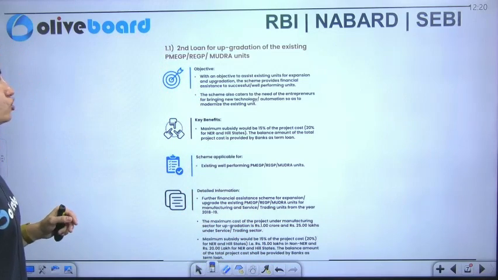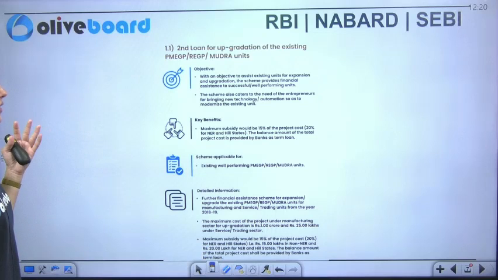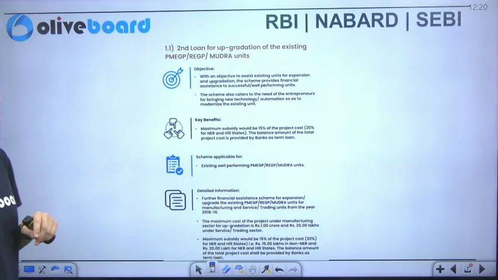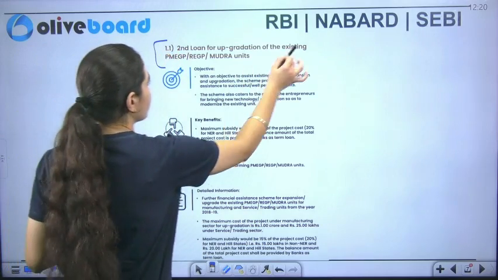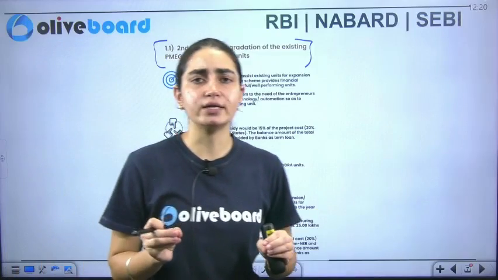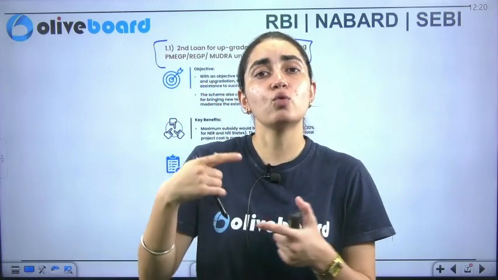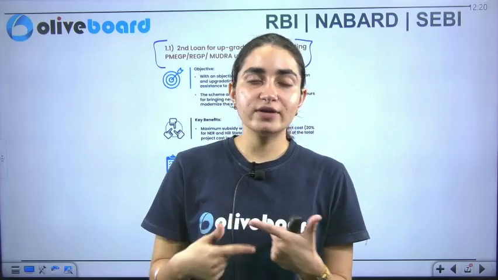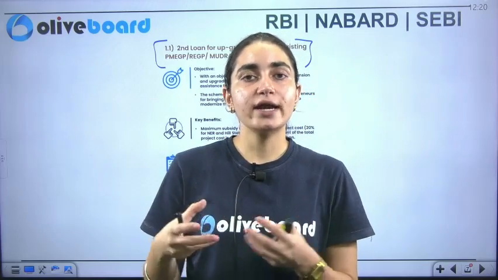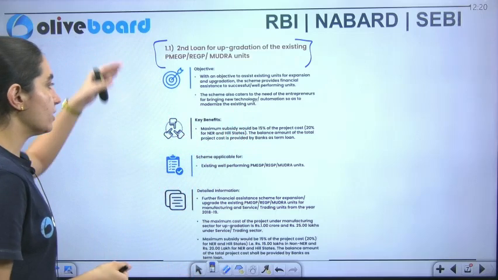Second, loan for the upgradation of the existing employment guarantee program, MUDRA, or you have this regional employment guarantee program as well. Now, considering that you have already set up your micro enterprises, maybe in rural areas, tier 2, tier 3 city areas, but now we want to upgrade it. So as and when you decide to upgrade it, what kind of facilities will be provided to you? This is what we are going to discuss in this particular slide.